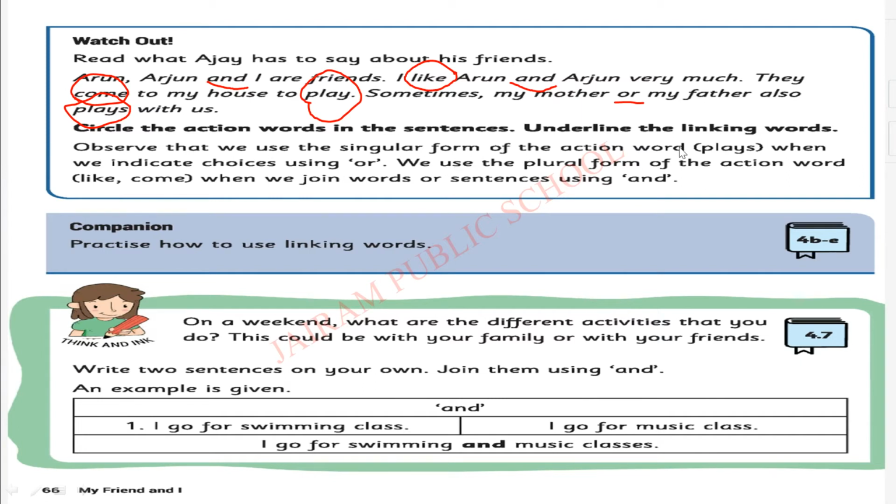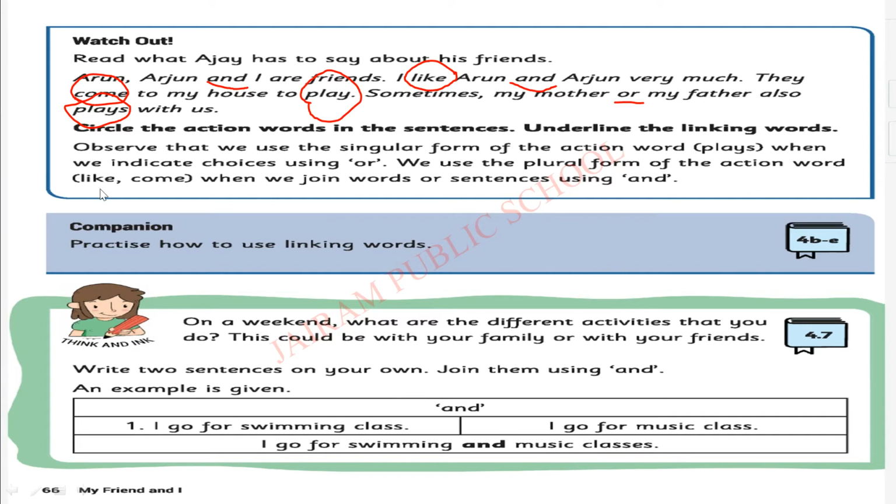Observe that we use the singular form of the action word, like place, when we indicate choices using or. So I told you already, or means any one choice you have to make. So obviously it becomes singular. Or means singular, so we are writing the action word in singular form using s.